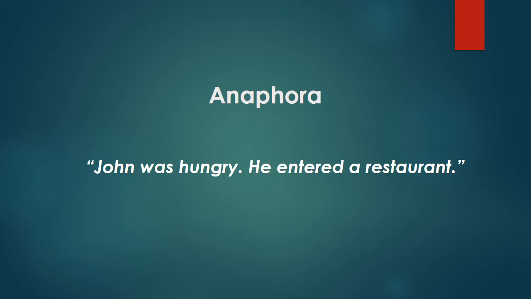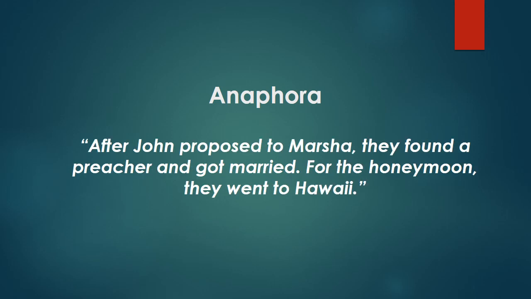In fact, the pattern of reference can be rather complicated, requiring a thorough understanding of the discourse. Consider the following: "After John proposed to Marcia, they found a preacher and got married. For the honeymoon, they went to Hawaii." Here, the definite noun phrase the honeymoon refers to something that was only implicitly alluded to by the verb married. The pronoun they refers to a group that was not explicitly mentioned before: John and Marcia, but not the preacher.